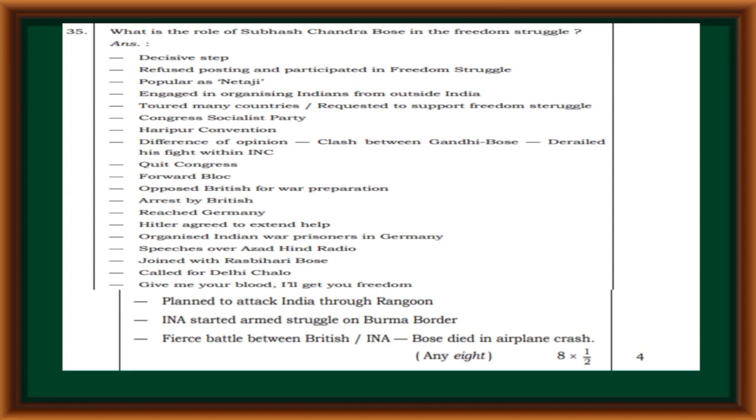Hitler agreed to extend help, organized Indian war prisoners in Germany, speeches on Azad radio, joined with Rasbihari Bose, called for Delhi Chalo, give me your blood, I will give you freedom, planned to attack India through Rangoon, INA started armed struggle on the Burma border, fierce battle between British and INA, Bose died in an aeroplane crash.